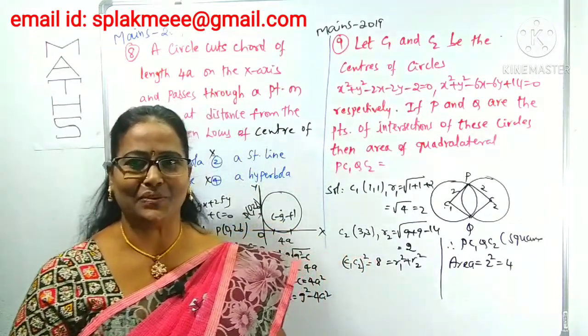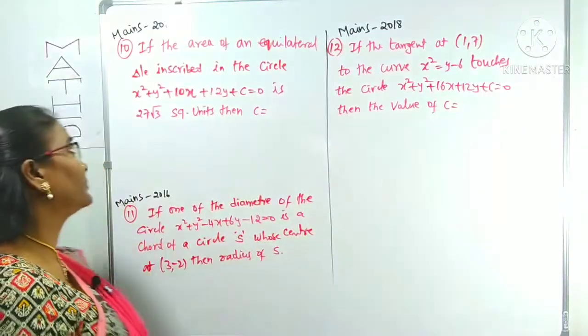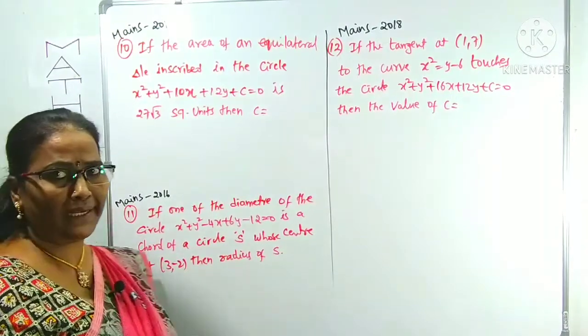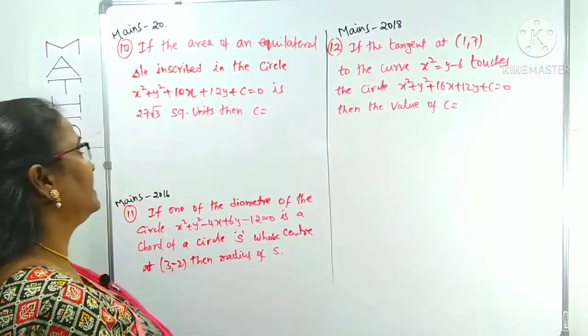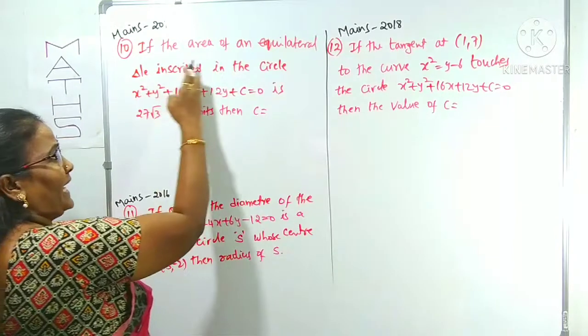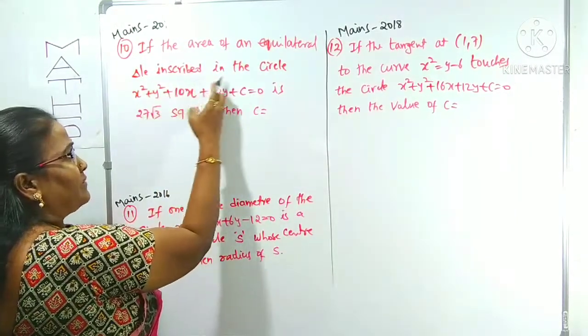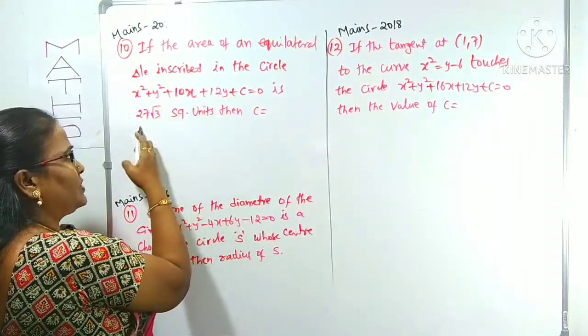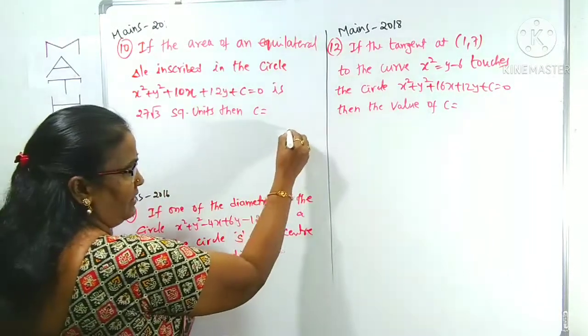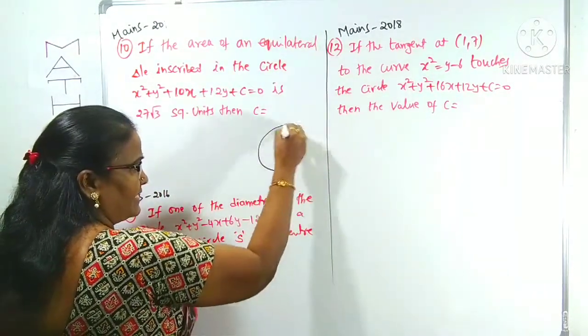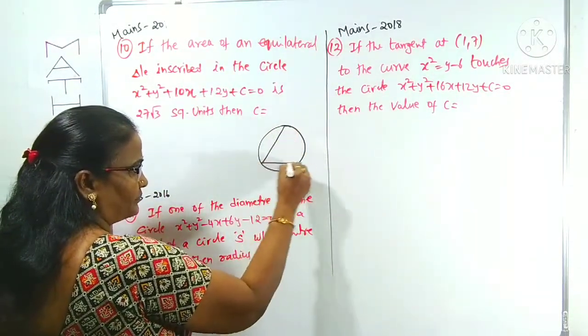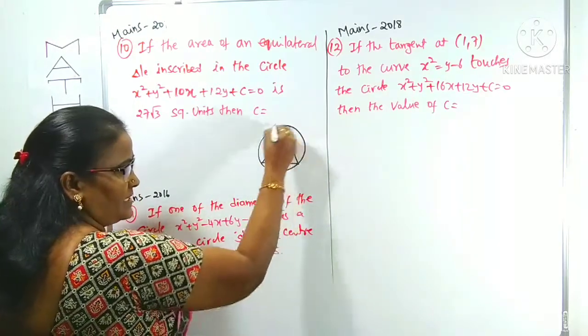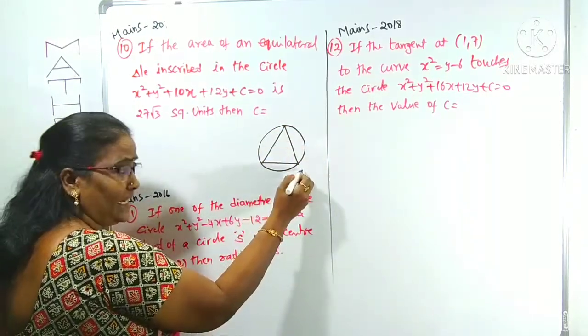Now we can discuss some more questions. Look at question number 10, which was given in Mains 2019. What is given here? If the area of an equilateral triangle inscribed in the circle is 27 root 3. One equilateral triangle is inscribed in the circle like this. This is a circle with an inscribed equilateral triangle.